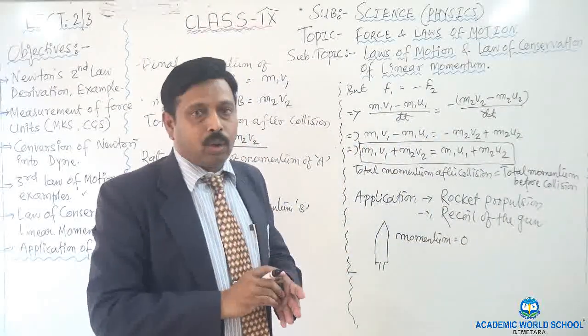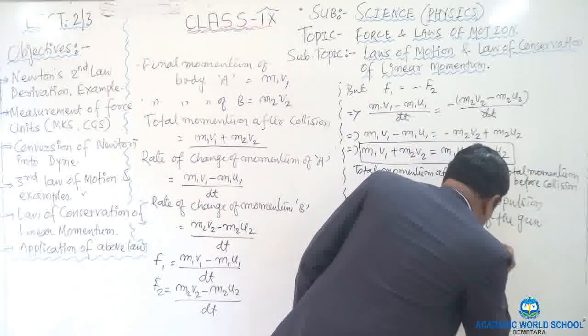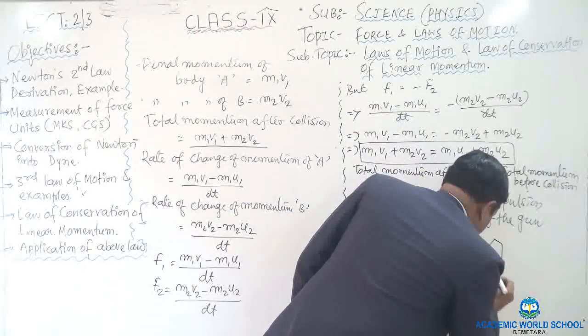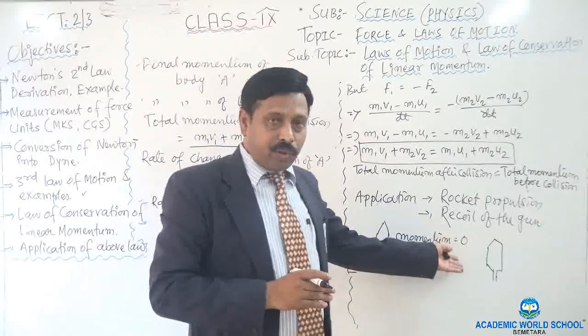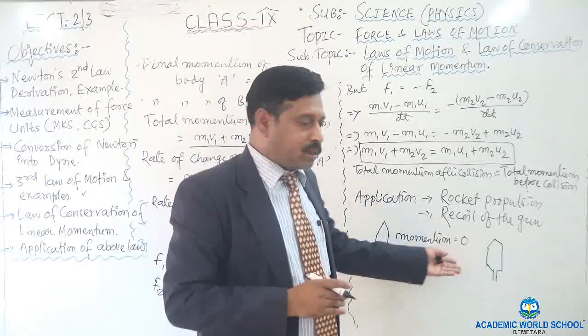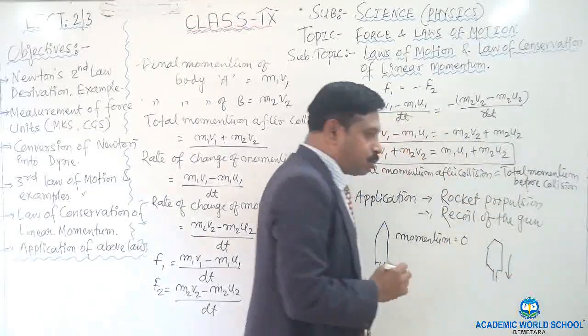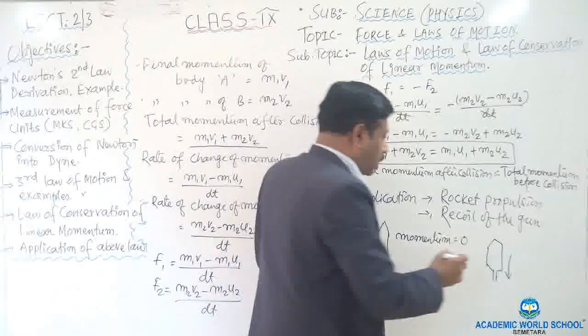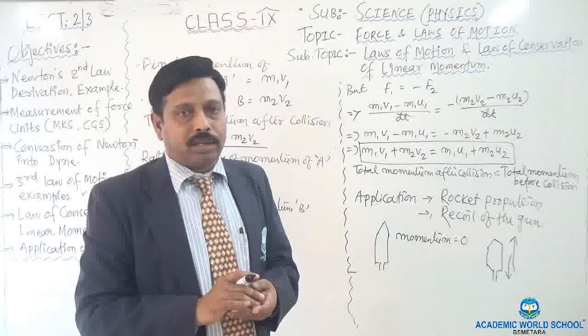So when the rocket is propelled, what will happen? The exhaust of the gases, that means the fuel, the liquid hydrogen and the liquid oxygen, will put force downward so that the rocket will go upward. So here you see it puts the action and the reaction force.